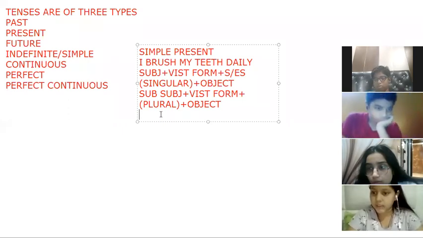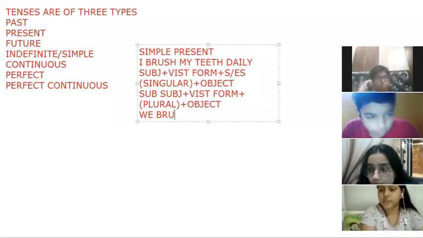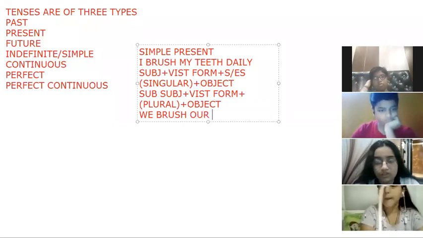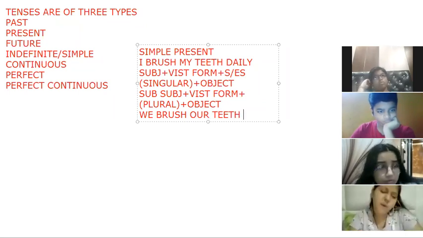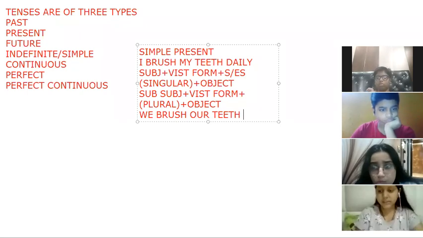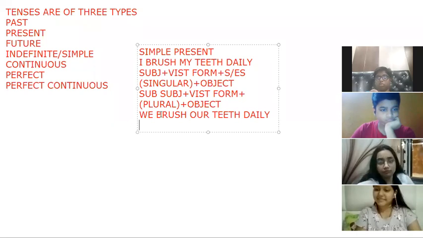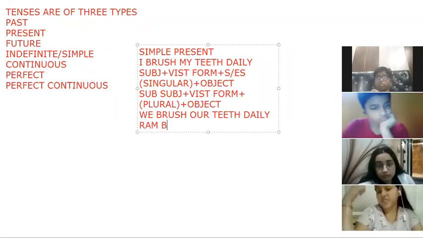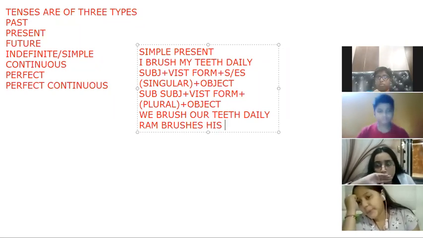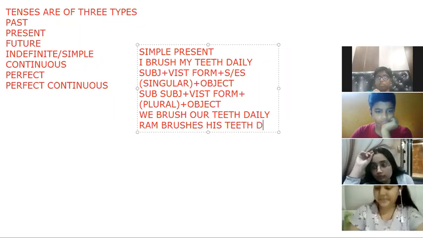So what sentence can we make here? We brush our teeth daily. You can see here, children, that we are not using s/es with plural, and even with I, being singular, we are not using s/es. What sentence can I make with a singular? Ram brushes his teeth daily. Ram is singular, so I'm using s/es with the verb.